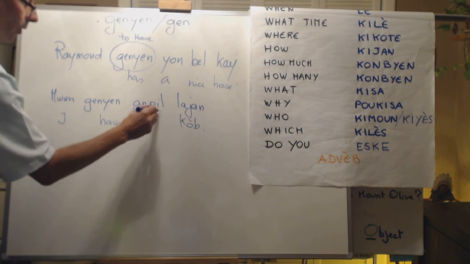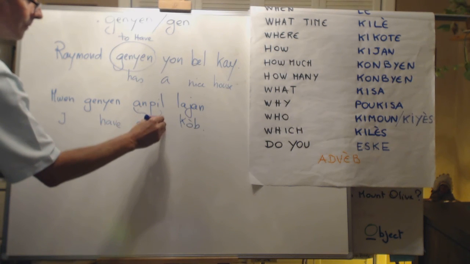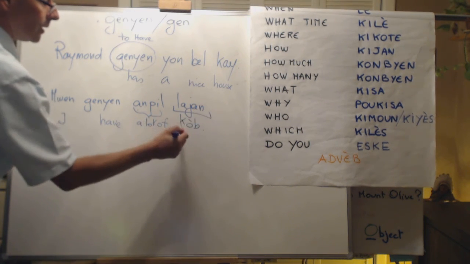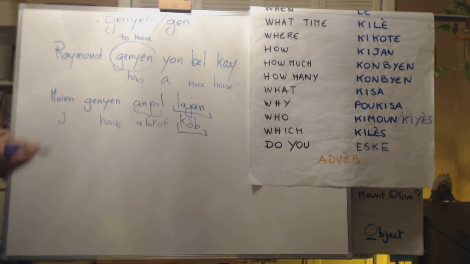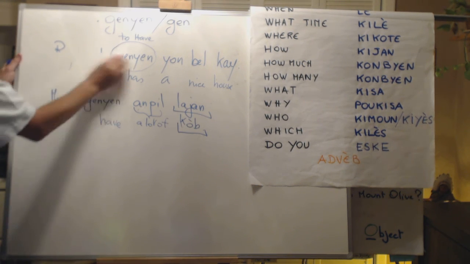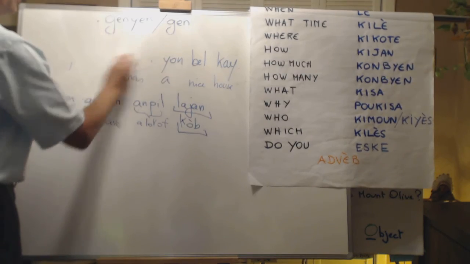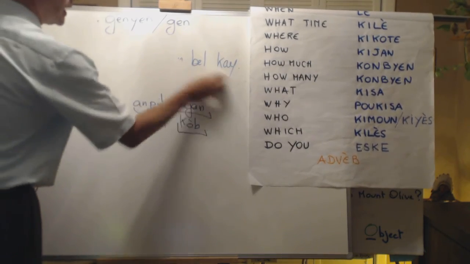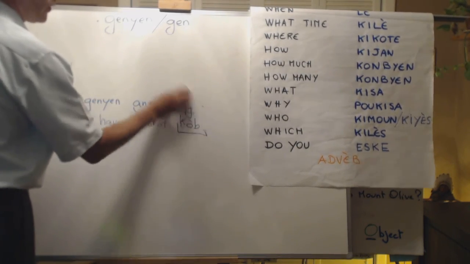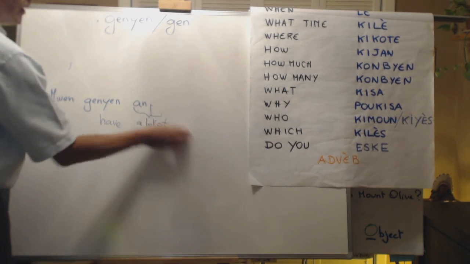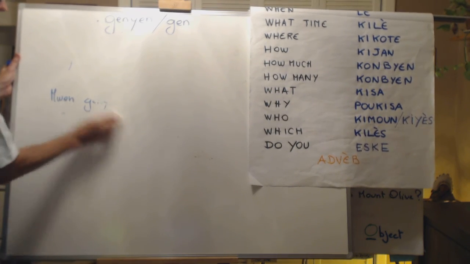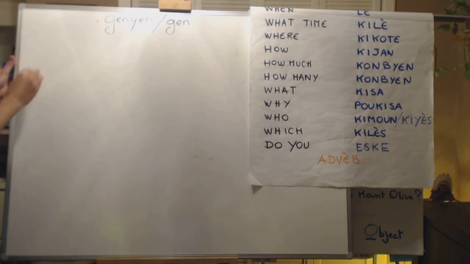En pile stands for a lot of, and then l'argent, which is money. So, ganya is simple, easy to use. Remember those two situations, those two cases. At the very beginning of a sentence, it's there is or there are. In the middle of the sentence, that will be to have.